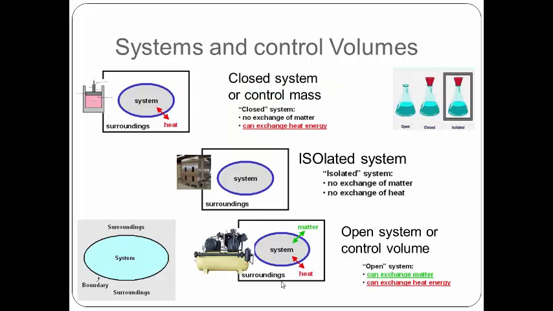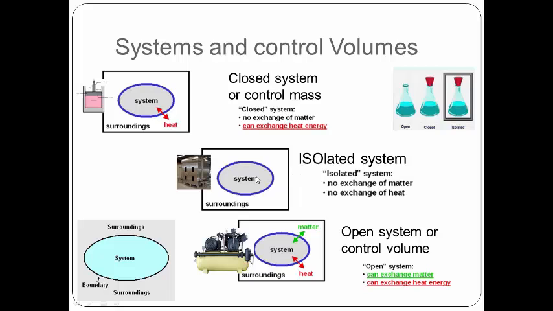Now let's talk about a system. A system basically is a space limited by a boundary, and outside the system we have our surroundings. Inside our system we can talk about the matter and the heat. That is the reason that we have 3 types of systems: isolated system, open system or control volume, and closed system or control mass.